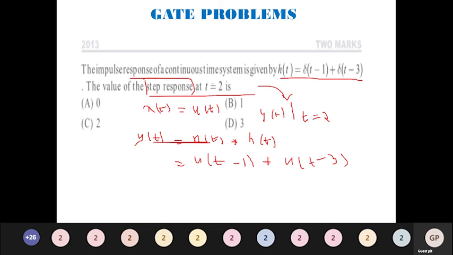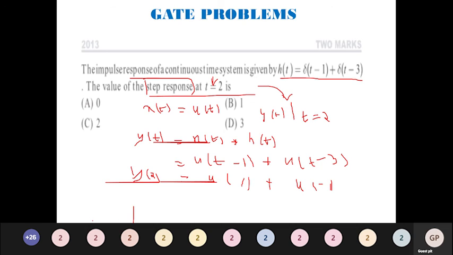Now what is asked of me? At t is equal to 2 is asked. When t is equal to 2, I am just going to substitute here. I will be getting y of 2, which will be equal to u of t minus 1, so 2 minus 1 is 1, u of 1, plus u of minus 1. So what will be the value of this?